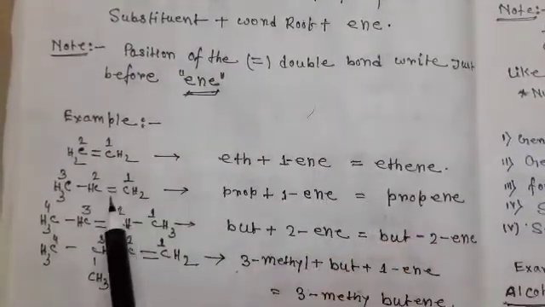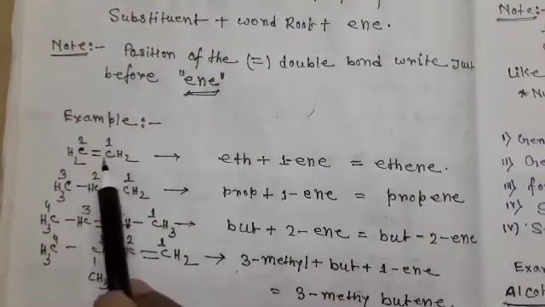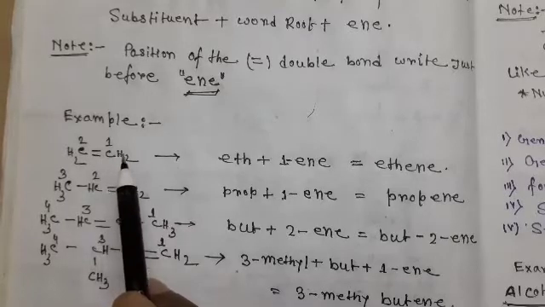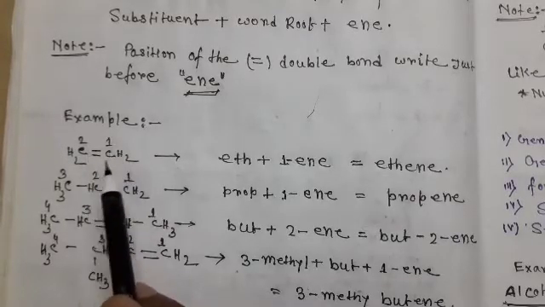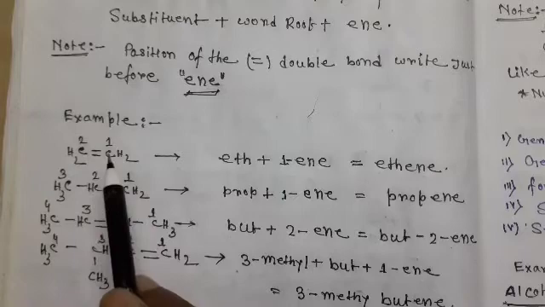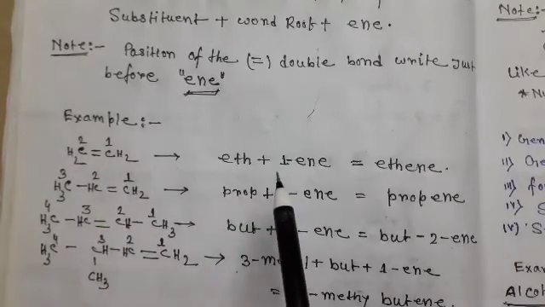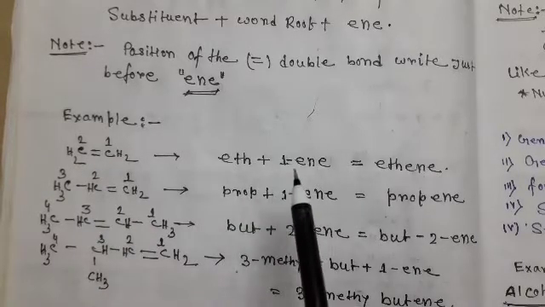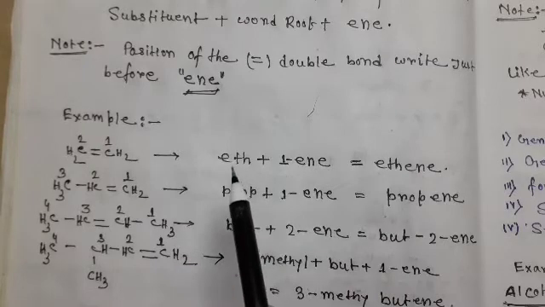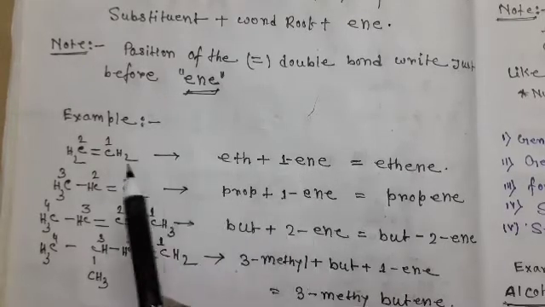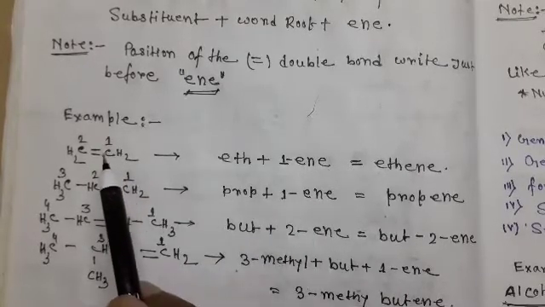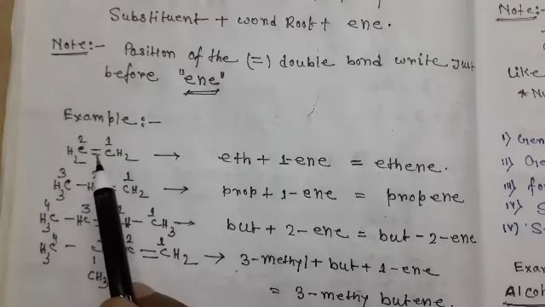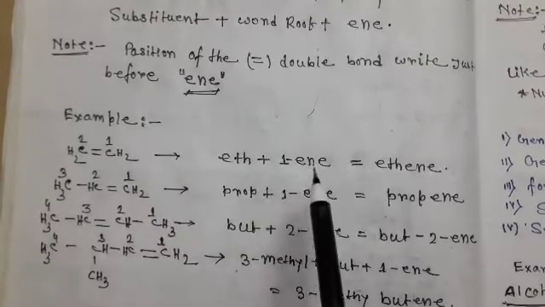For example, there are 2 carbon atoms, that means the word root is eth, and there is a double bond between carbon and carbon. So the primary suffix is ene, that is why eth plus 1-ene, that is position 1 double bond, at the first position of carbon, that is why 1-ene.